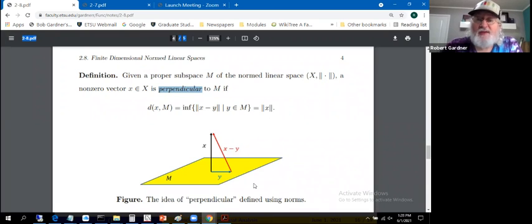In the little picture here, really an illustration from R3, schematically valid maybe for Rn, we could make the red vector and the black vector, the X minus Y vector and the X vector respectively, have the same norm simply by taking in the picture the Y vector equal to the zero vector. So we take zero vector here in the picture, and we'd have these two coinciding, and then you would have the distance of vector X to M equaling the norm of X. You might think in terms of points.